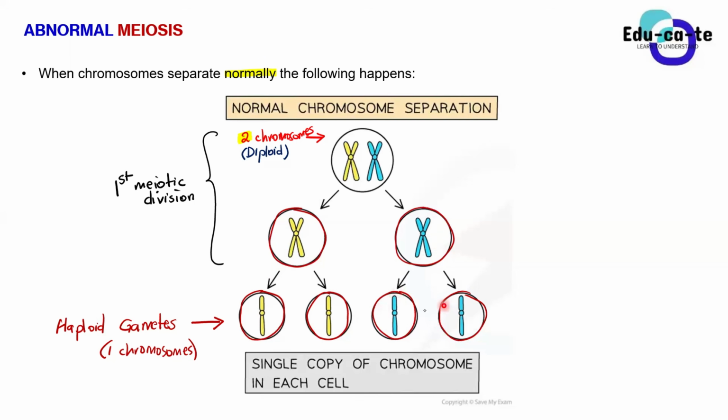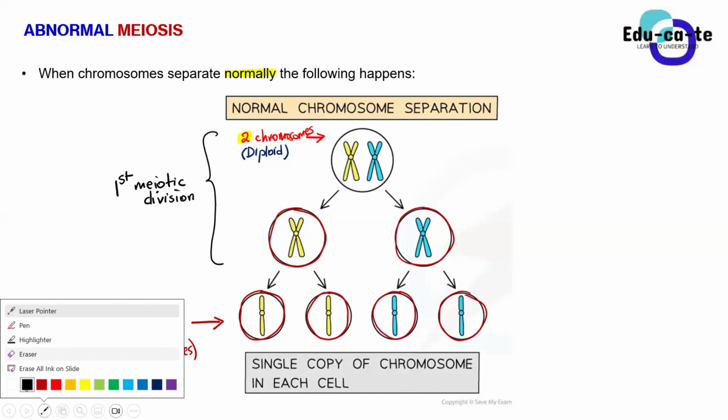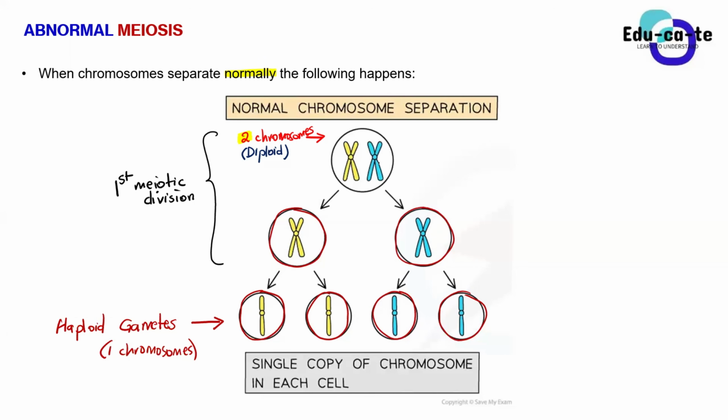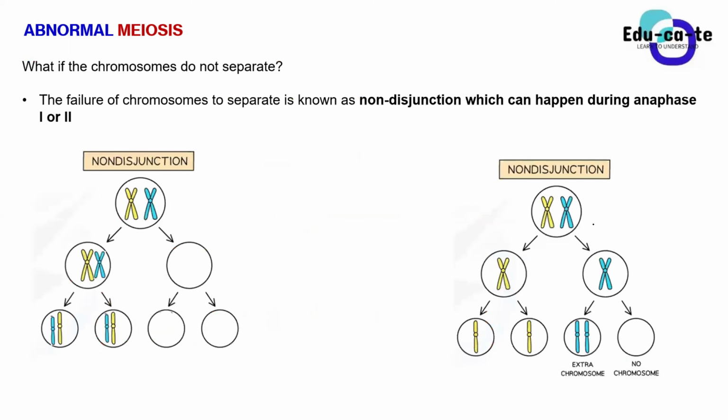So this is how meiosis takes place, the normal meiosis. We have the first meiotic division, then the second meiotic division, when the cells are splitting for the second time. Do you understand this flow chart and what it implies based on meiosis?